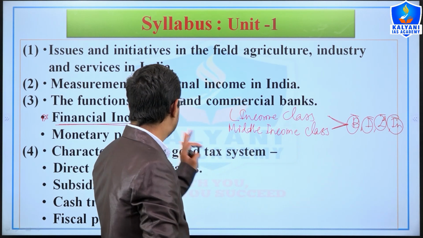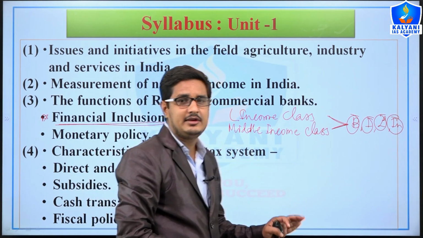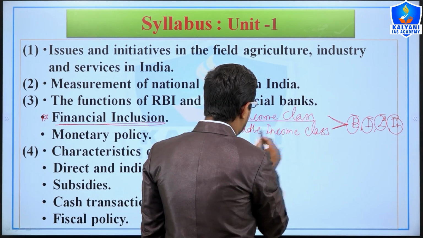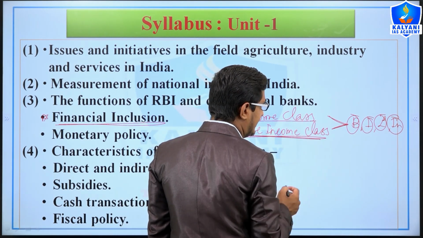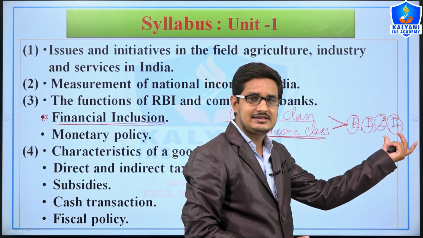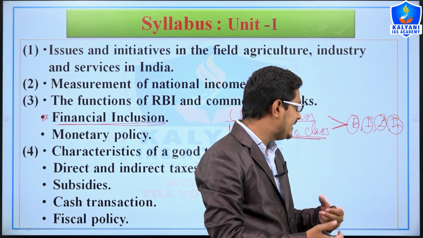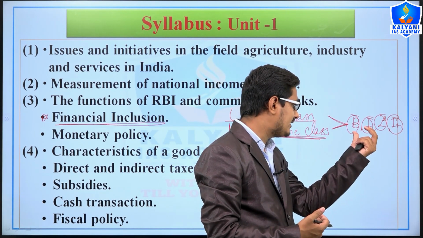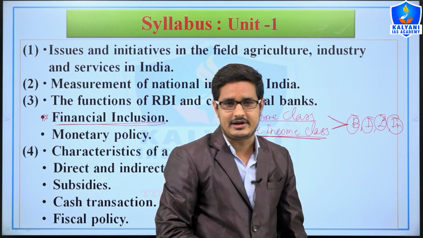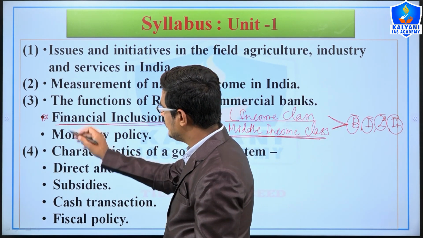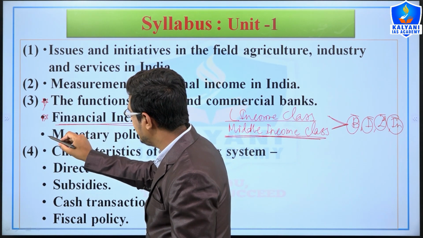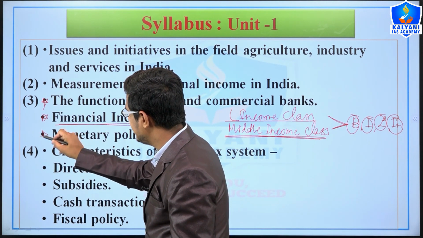Therefore, through financial inclusion, means through many policies and mechanisms, the low income class and middle income class would be connected to the formal banking system or formal financial system, that is, included in banking, insurance and loan system, right? So these are the three points in topic 3: the functions of RBI and commercial banks, financial inclusion